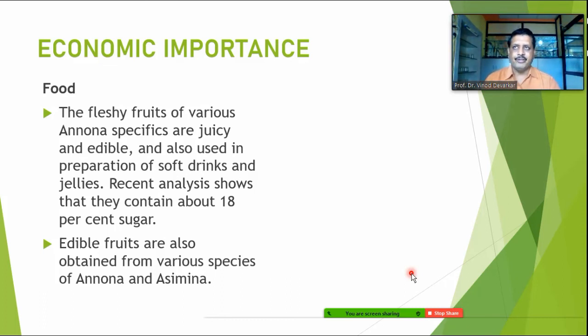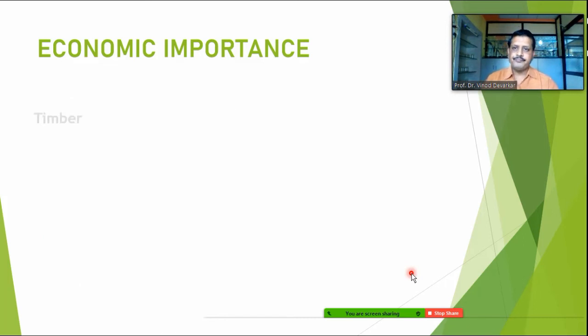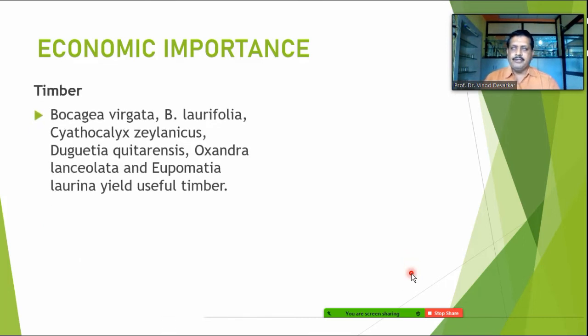Then some species are woody, for example Bocageopsis virgata and Bocagea laurifolia. These two are commonly used as timber. Then Cyathocalyx zeylanicus, Duguetia equitarensis, Oxandra lanceolata, and Eupomatia laurina yield very useful timber for the construction of houses as well as the preparation of furniture.